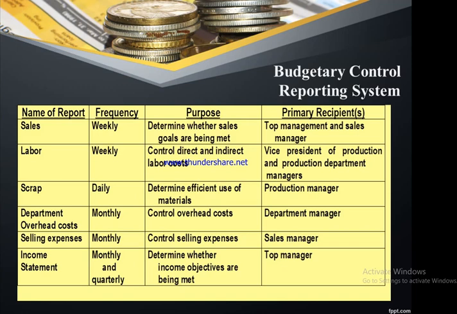Scrap reports are going to be generated on a daily basis because the production happens on a day-to-day basis. This report will help the production managers to understand whether the materials are used in an efficient manner or not. Like this, there are departmental overheads, selling expense reports, and income statement reports. So there are different sets of reports used by different participants, where the objective of using each report differs. Through this, they try to control the activities.